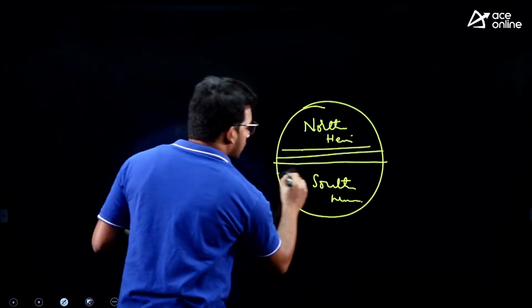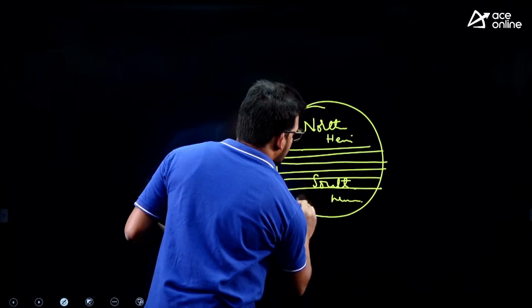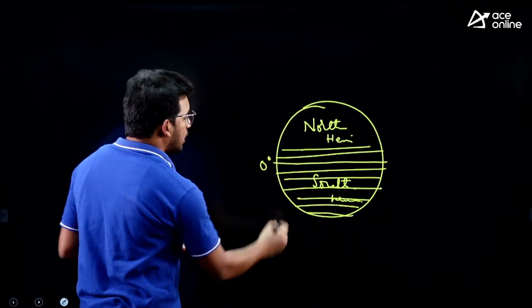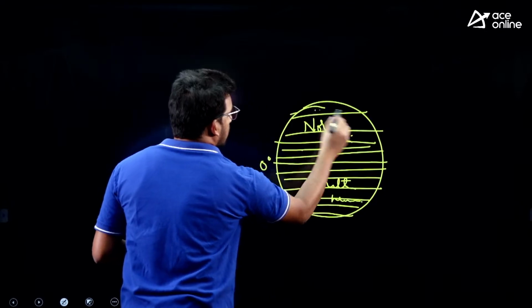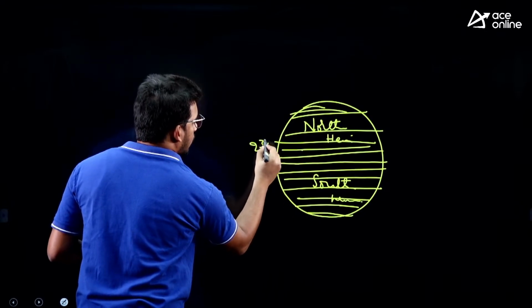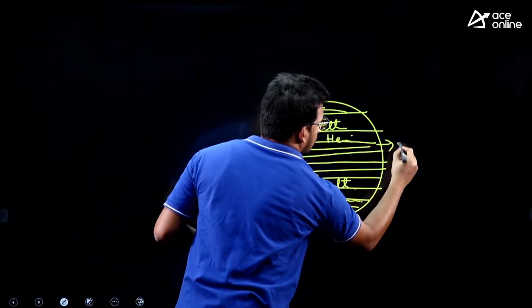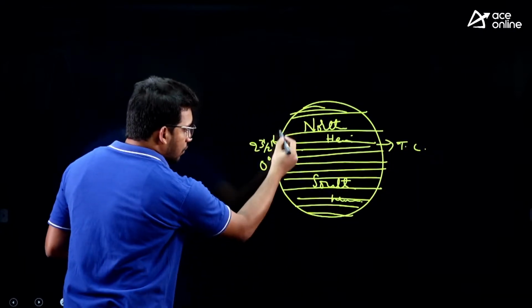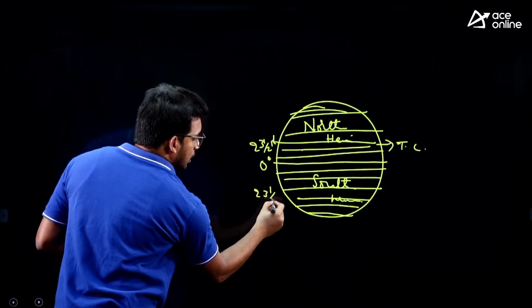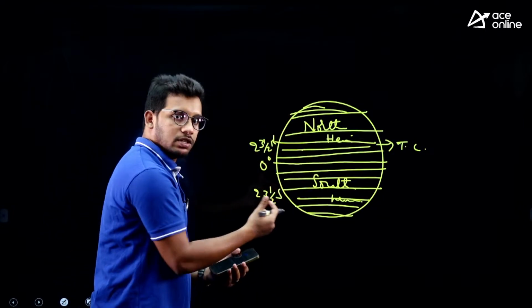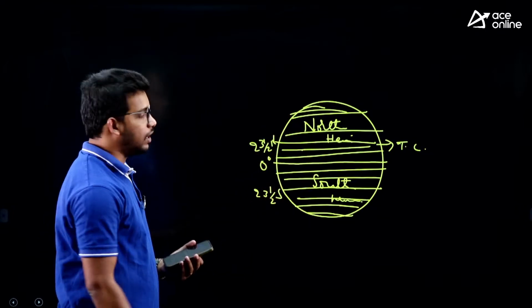So, that is why we have divided the whole earth into latitudes. 0 degree, this is the equator, and then 23.5 degrees north is called the Tropic of Cancer, this one. And 23.5 degrees south, because this is the southern hemisphere we are using the representation S for south, N for north, right.